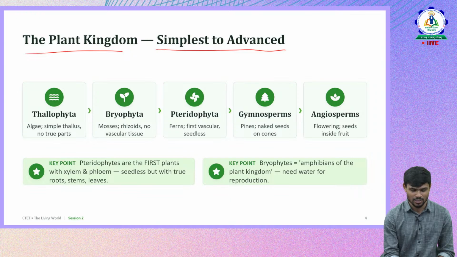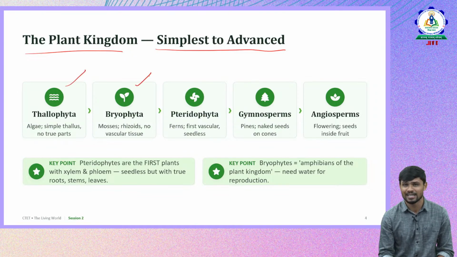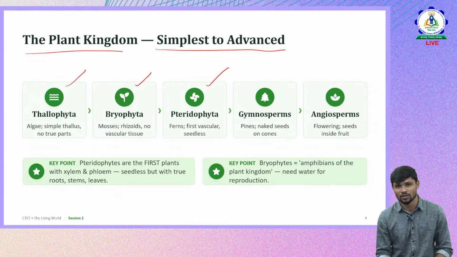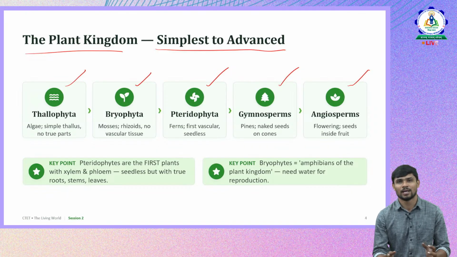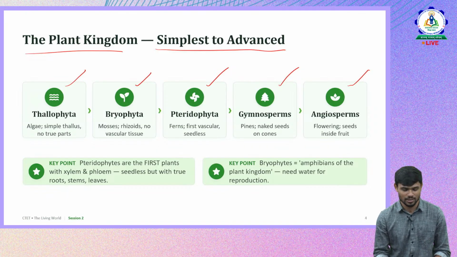The primitive ones are Thallophyta, then we have Bryophyta next, a little more advanced. Then from Bryophyta we have Pteridophyta, then Gymnosperms, then Angiosperms. So what are the differences?